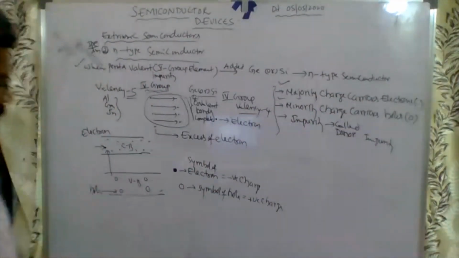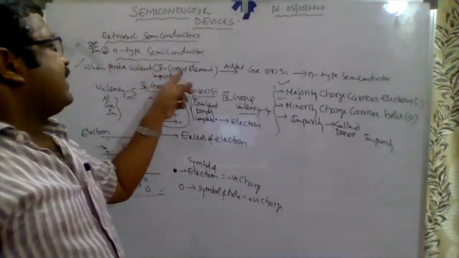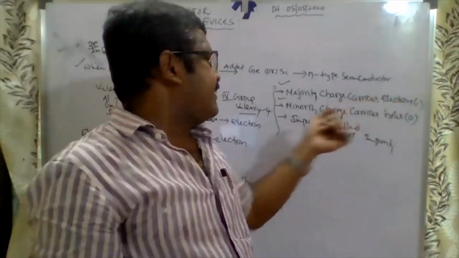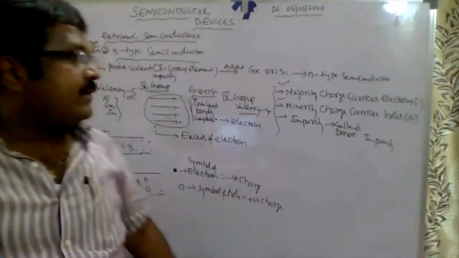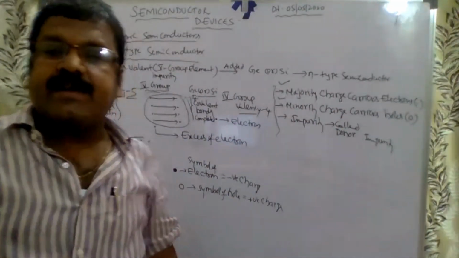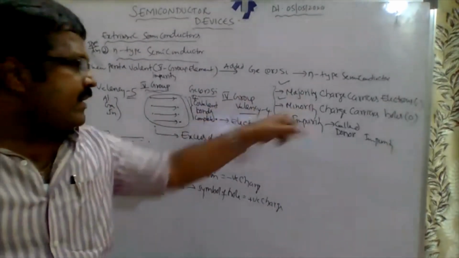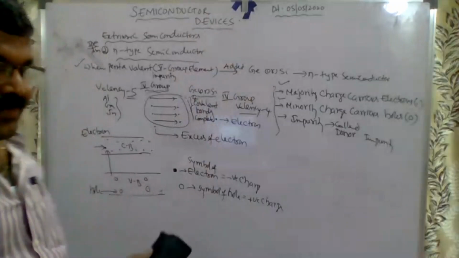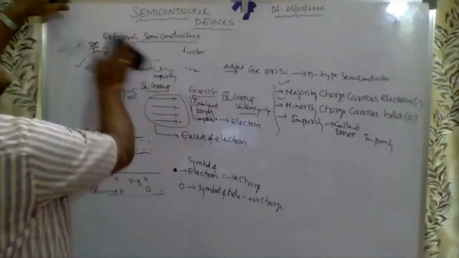Understood? Okay. So for the examination, only write this: for N-type, a pentavalent impurity is added to germanium or silicon, we get the N-type semiconductor, the majority carriers are electrons, minority carriers are holes, and the impurity is called donor impurity. Only write this sentence; the rest is only for explanation purposes. Here electrons are more in the conduction band, and holes are fewer in the valence band. Okay, this is the explanation for the P-type and N-type semiconductors.